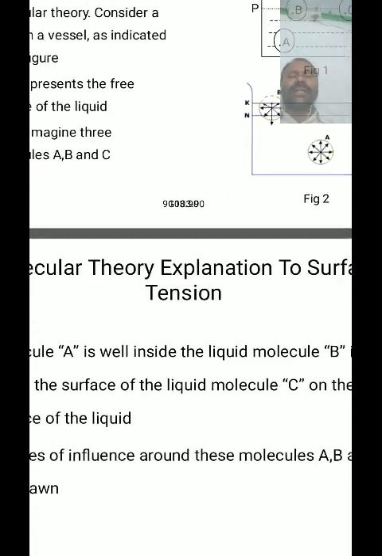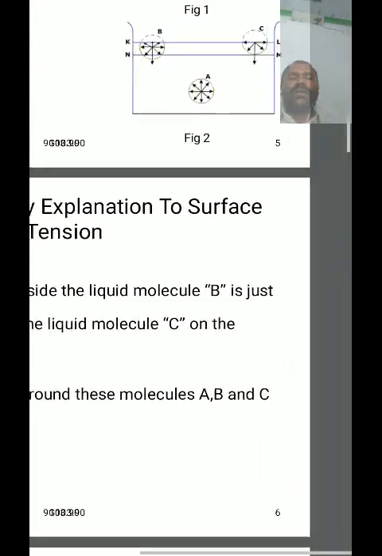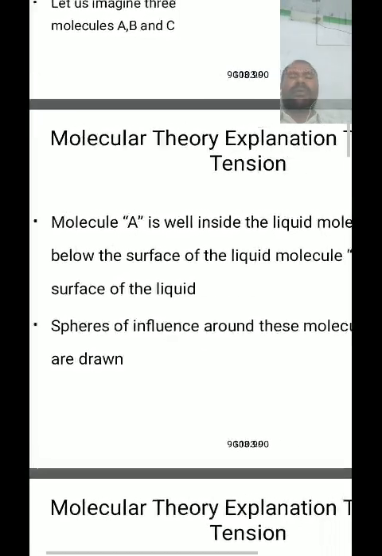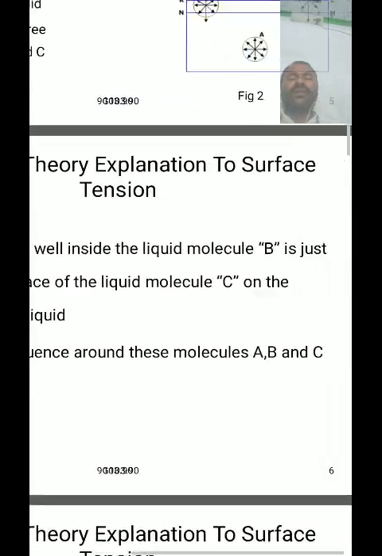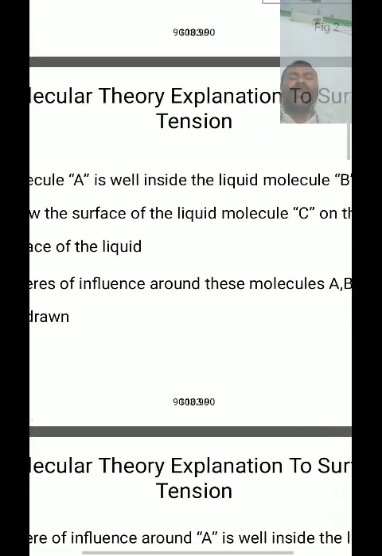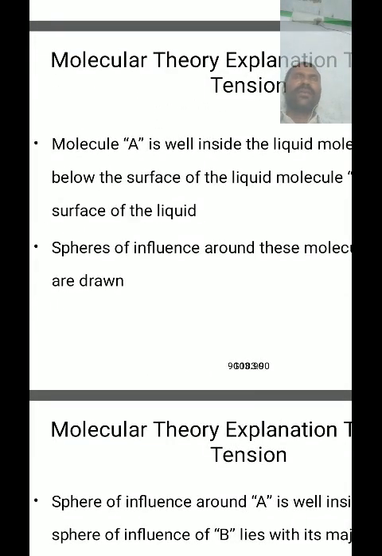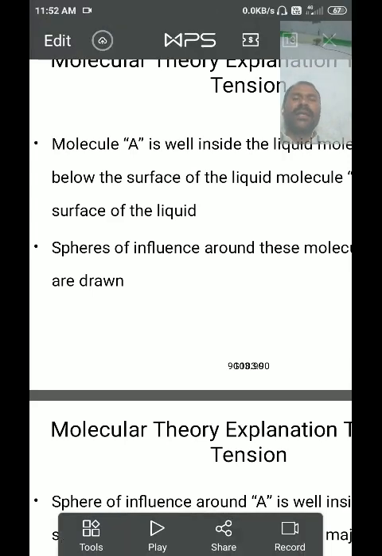Just listen. Molecule A is well inside the liquid, molecule B is just below the surface of the liquid, and molecule C is on the surface of the liquid. Then the spheres of influence around molecules A, B, C are drawn. Sphere of influence means the molecule is the center and the molecular range is the radius.